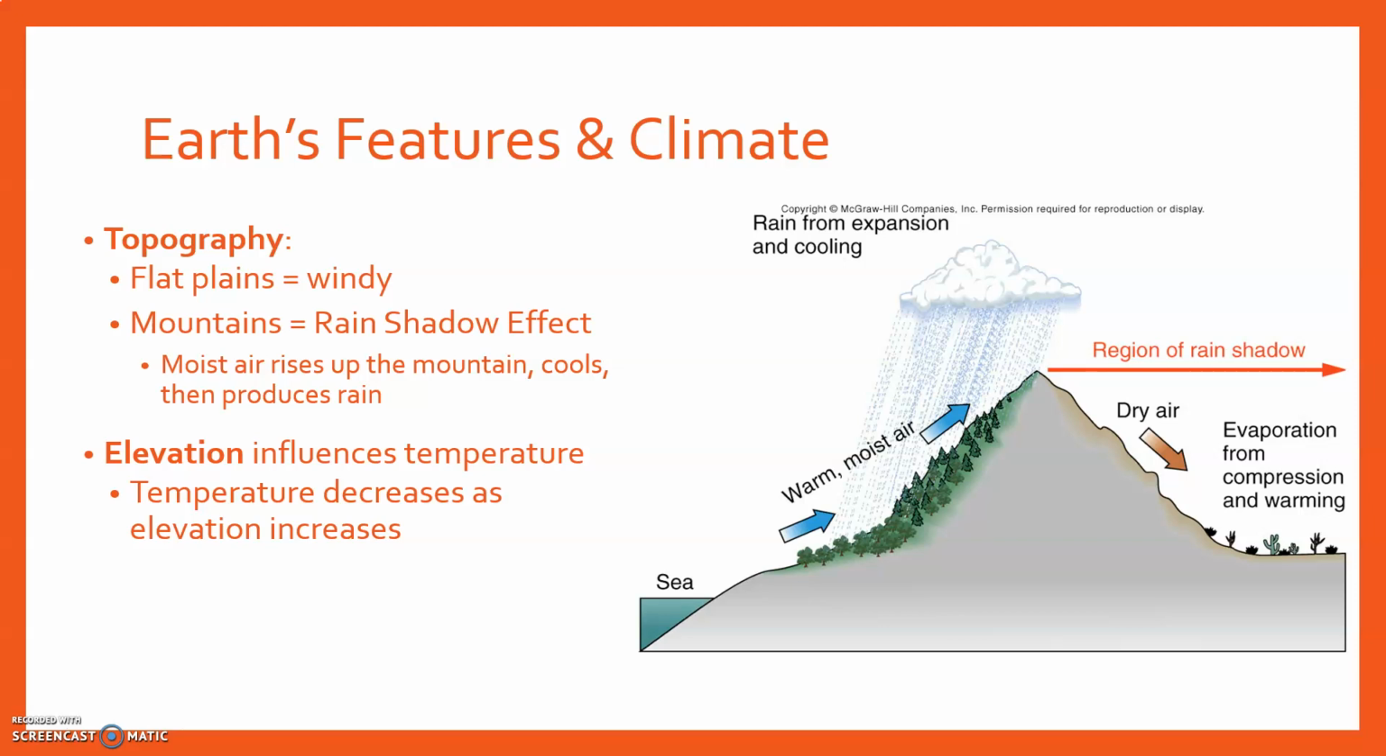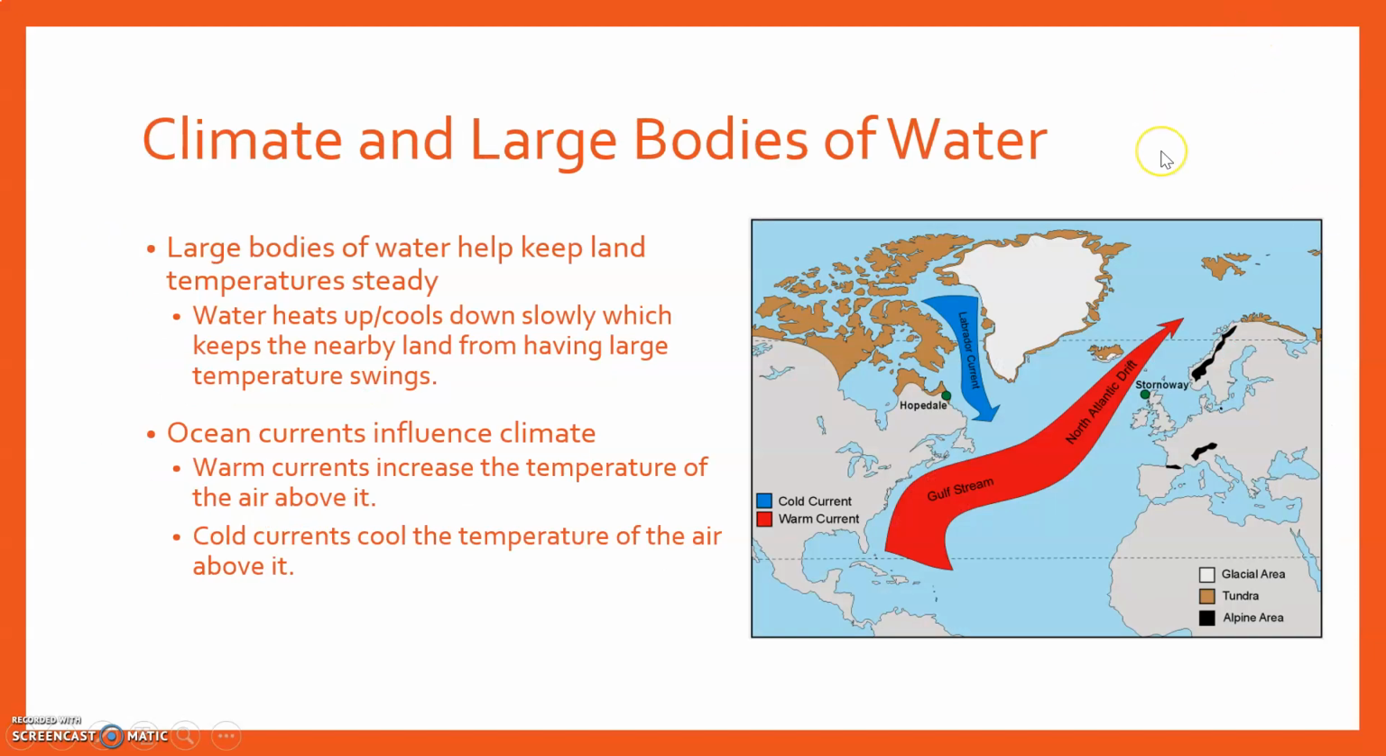Elevation influences temperature because in the troposphere, you already know that the further up you go in elevation, the lower your temperature gets. So as I go up the mountain, temperature gets cooler. That's why a lot of our mountains in the United States and all over the world are covered in what? Snow.